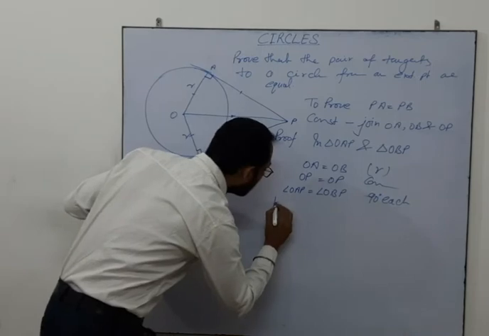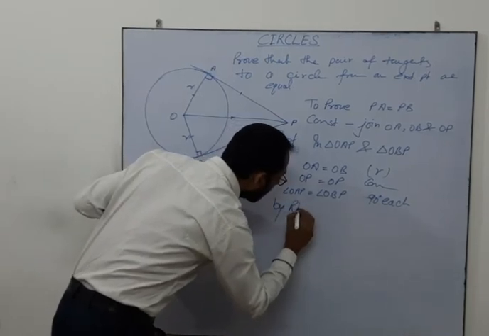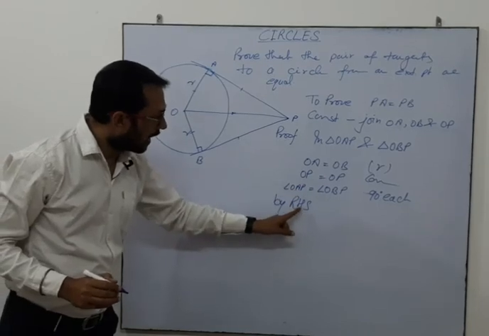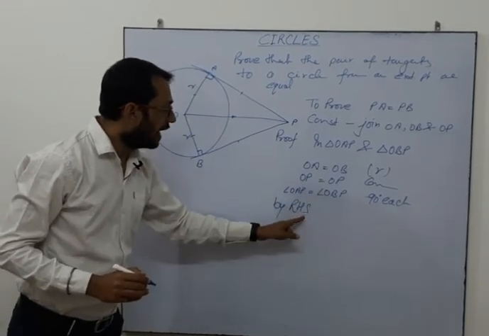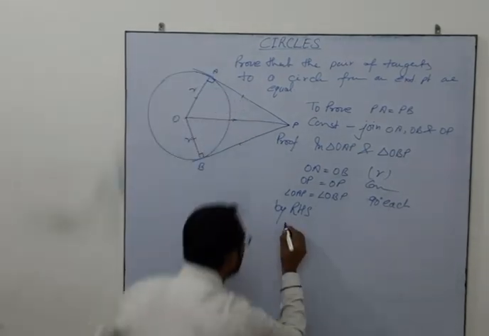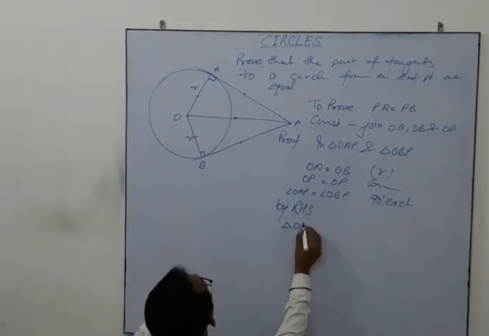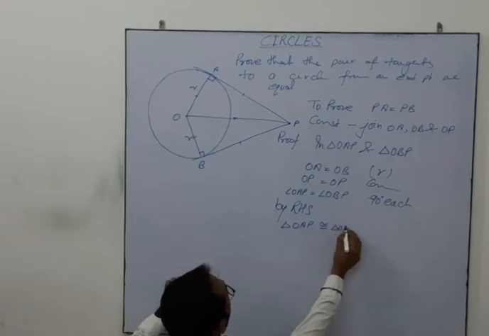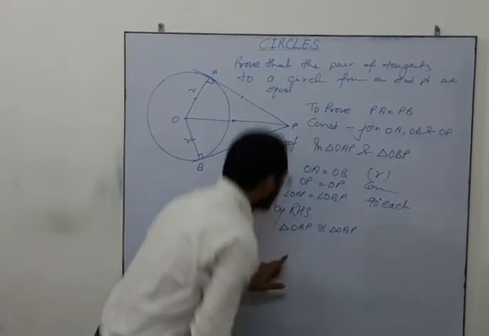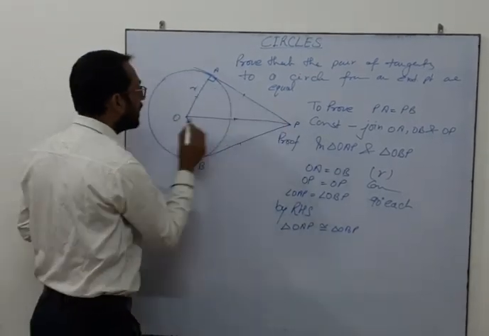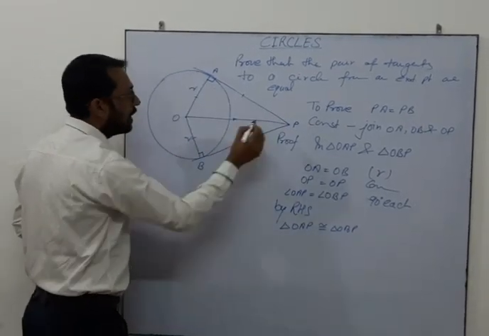So by RHS, right angle, hypotenuse, that is OP, and one of the sides of the triangle. So by RHS, triangle OAP is congruent to triangle OBP.